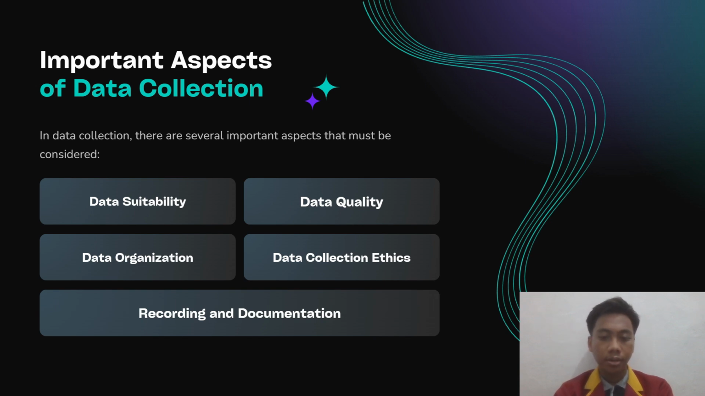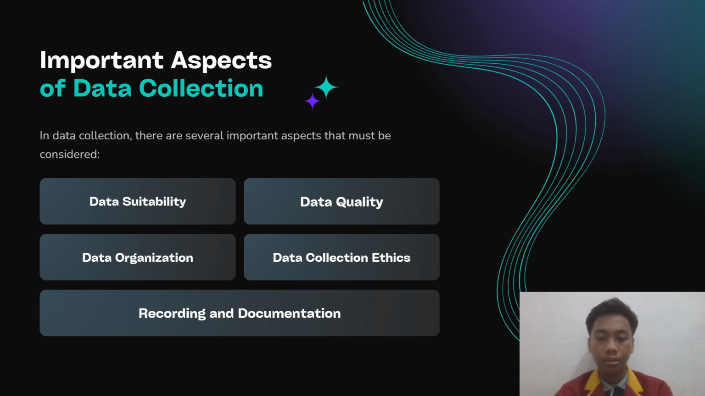Next is data collection ethics. Ethical aspects are very important, especially if the data involves specific individuals or groups. Researchers must ensure that data collection is done transparently, with permission of relevant parties, and maintain the confidentiality and privacy of respondents' data. Recording and documentation.